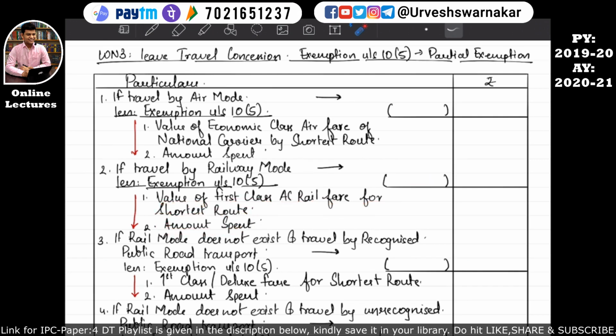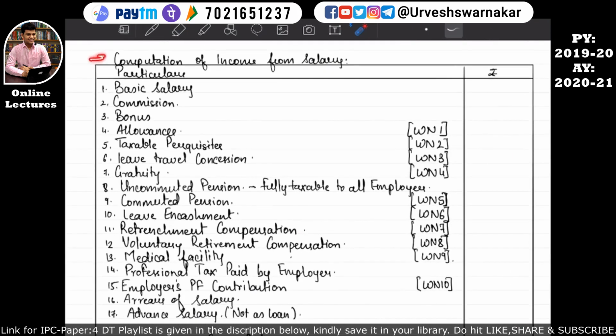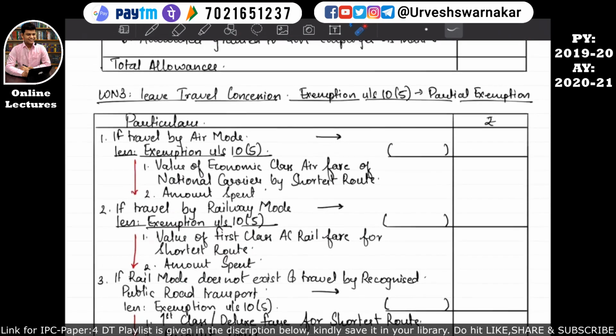For example, if the leave travel concession for the rail mode given by the employer to the employee is rupees 60,000, and the exemption under section 10 subsection 5 comes to around 30,000. So in the outer column this 30,000 will be taken, and this 30,000 will finally be taken into our first format, that is, it will be considered in the computation of the income from salary. I hope it is quite clear. I hope you all are connecting the dots.